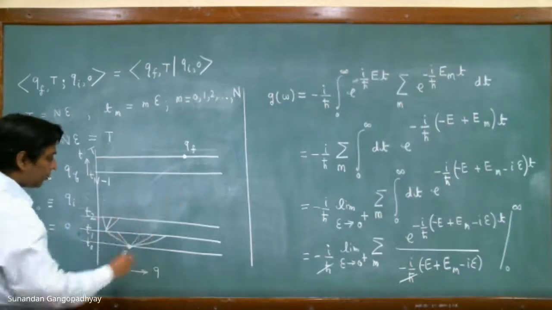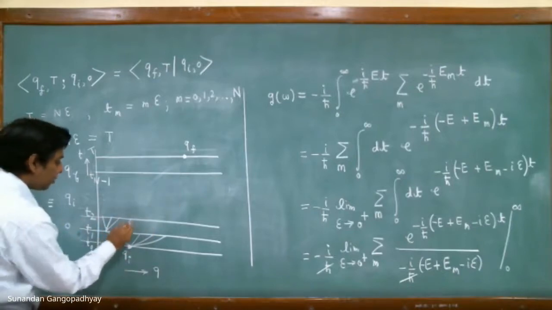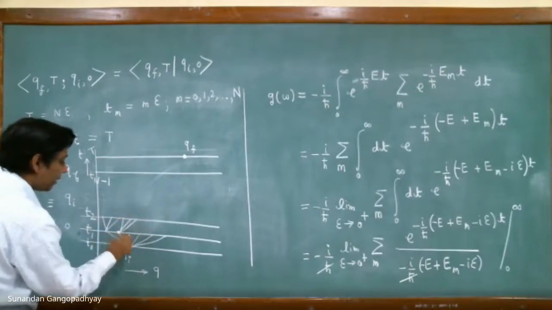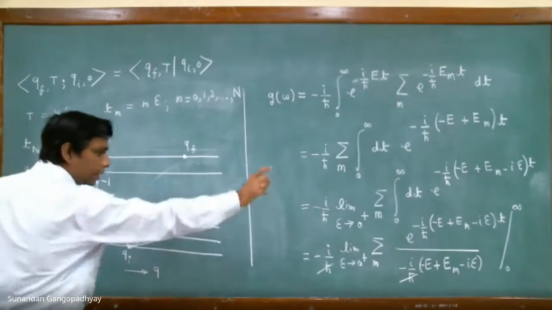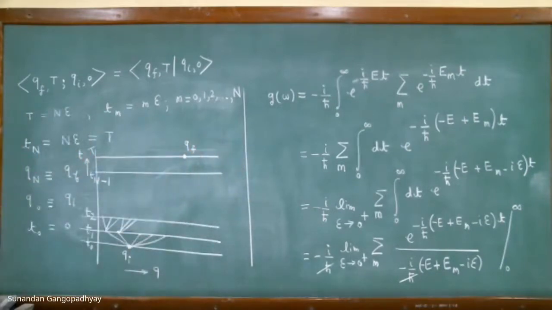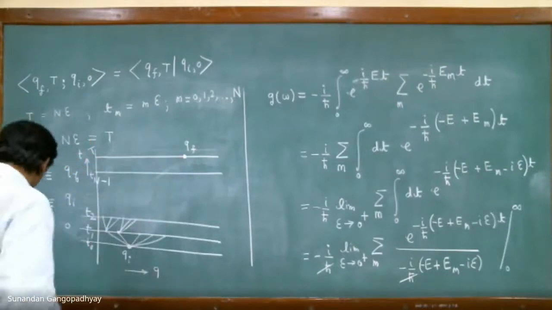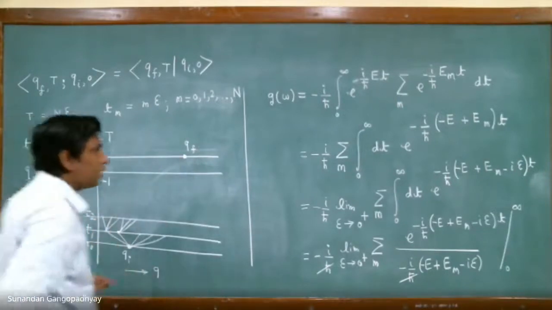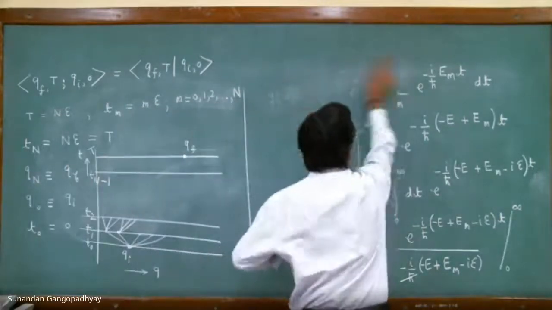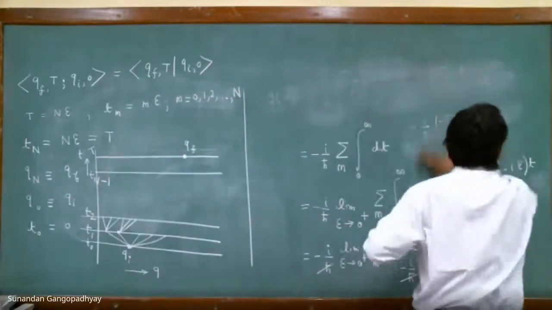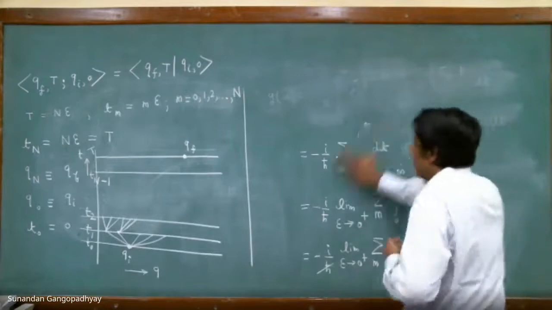There can be several other possibilities. From this also it can go to this point, this point, this point. From this point also it can go to several, infinite. There are infinitely many possibilities, and so on. And finally it will reach this point. So this physical picture can be written down mathematically the following way.